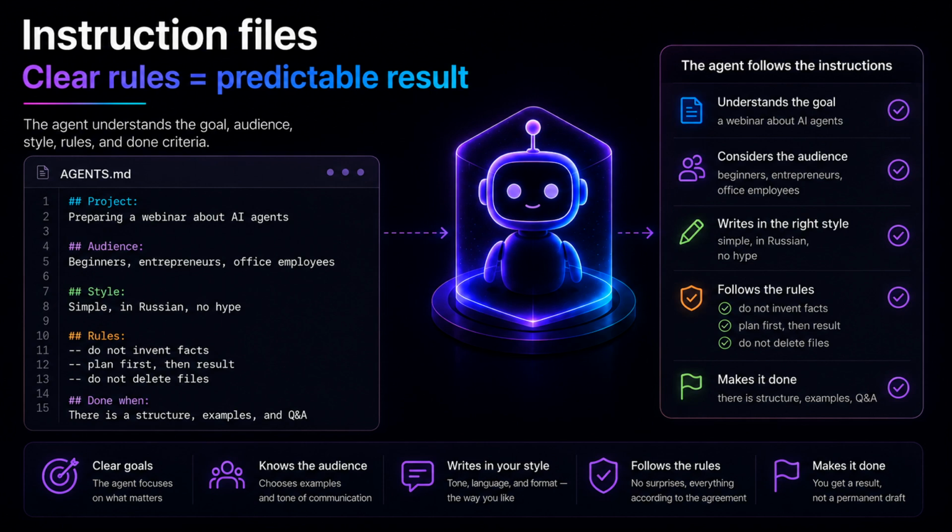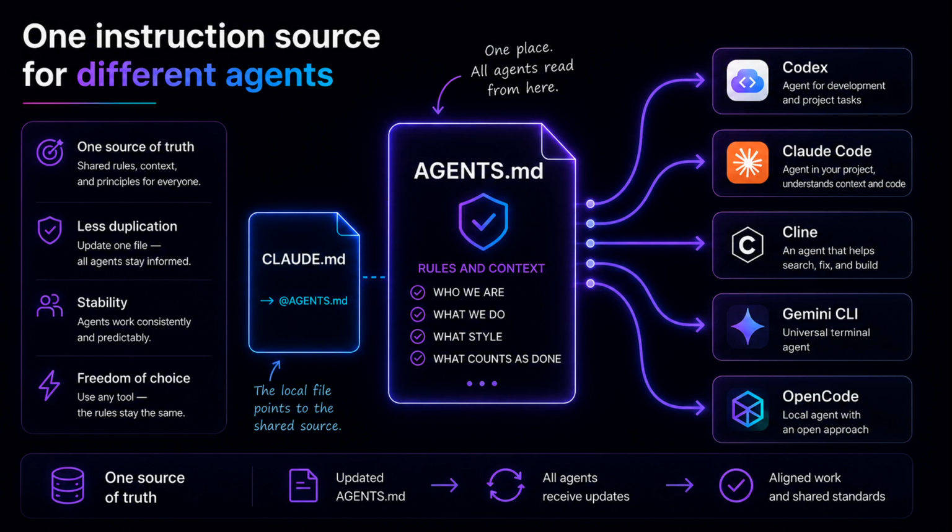The quality improves not because the model suddenly became smarter. The quality improves because the environment became clearer. If you use several agent tools, you do not necessarily want to maintain completely different rules for each one. The practical idea is: keep one main instruction source for the project and make the other tools follow it. For example, agents.md can contain the main project rules. Then Claude.md can repeat the key rules, import them, or point to the same source.